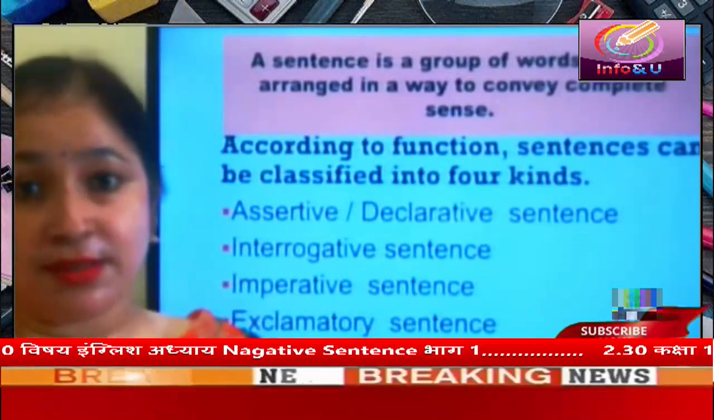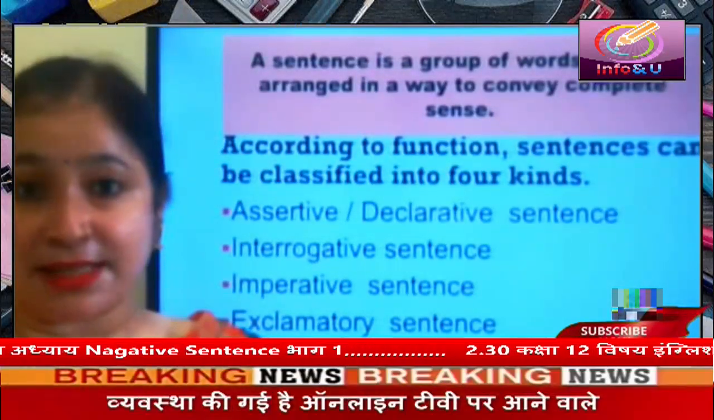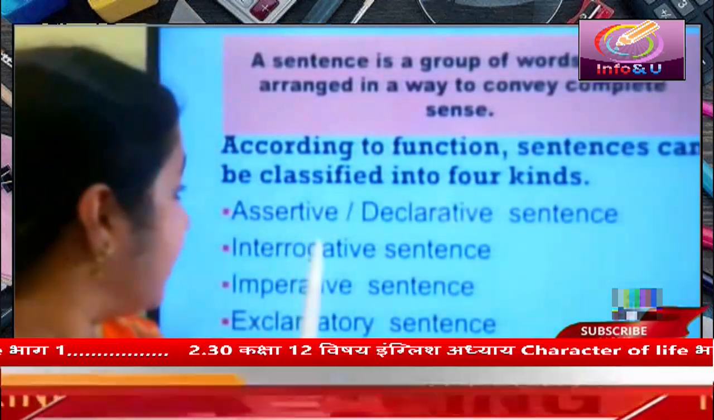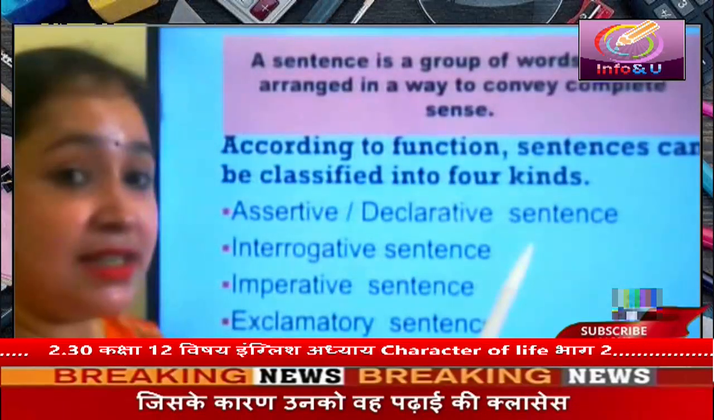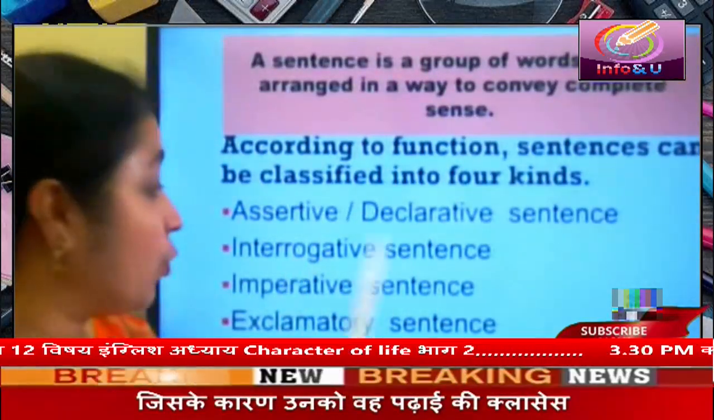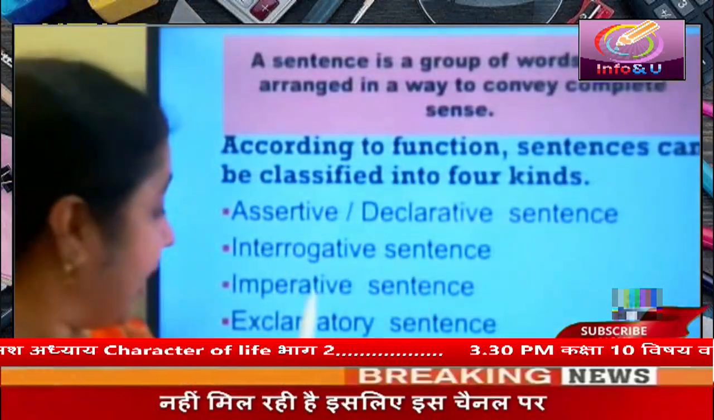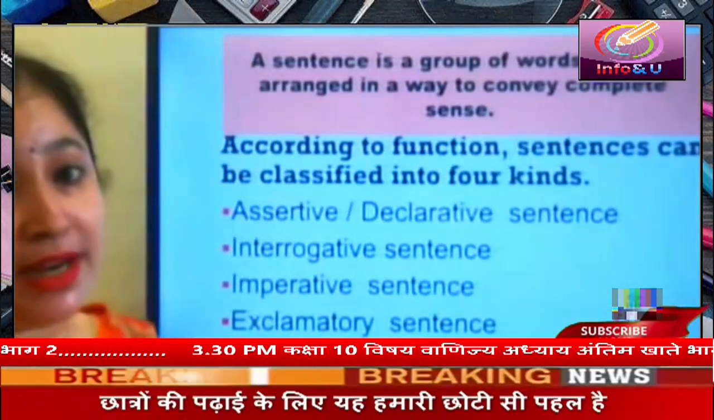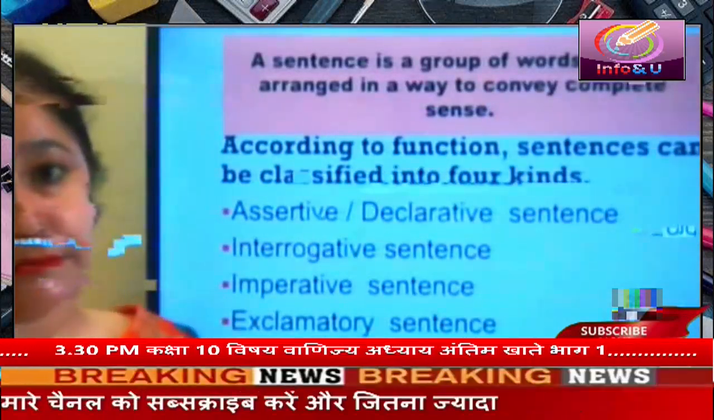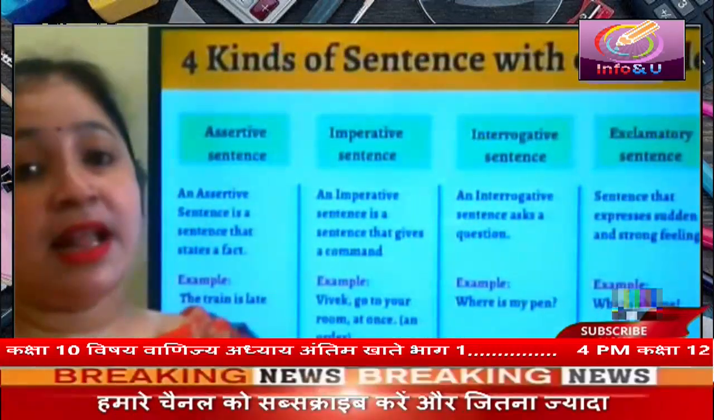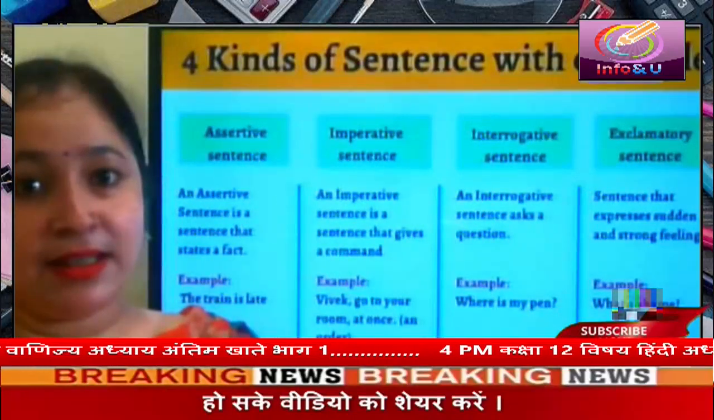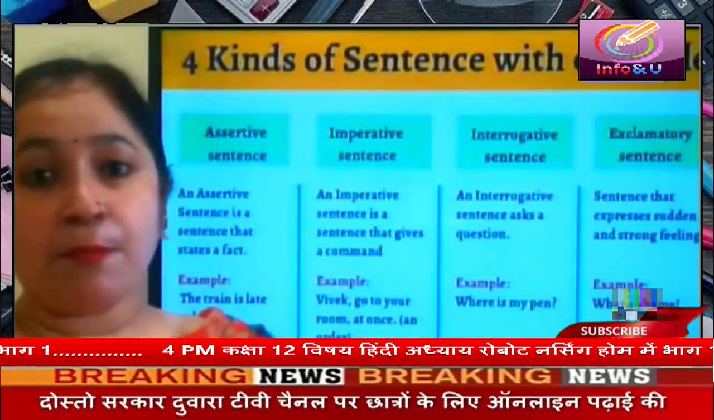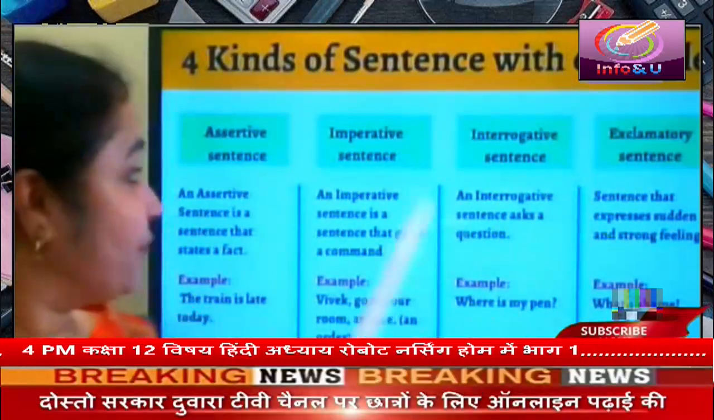According to functions, sentences can be classified into four kinds: assertive or declarative sentence, interrogative sentence, imperative sentence, and exclamatory sentence. Let us understand these four kinds of sentences with the help of examples.